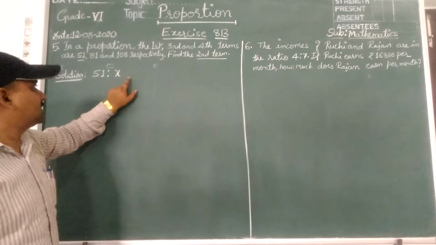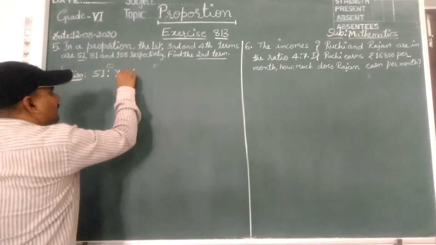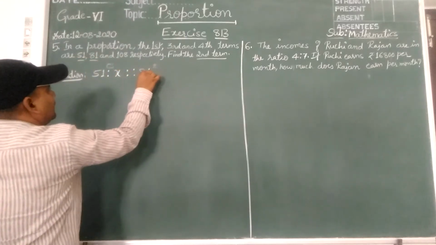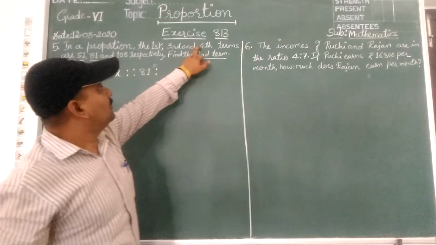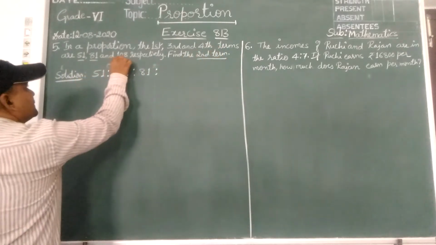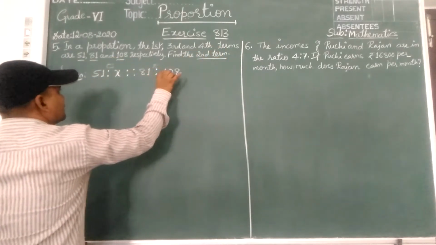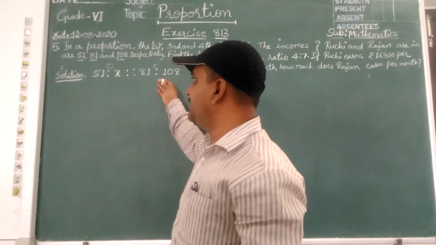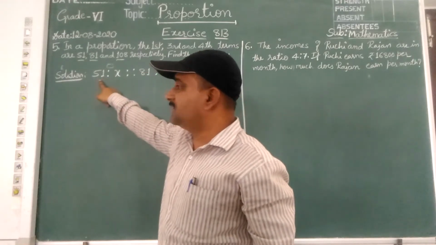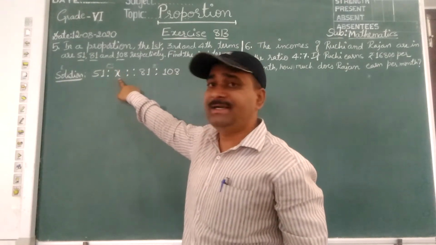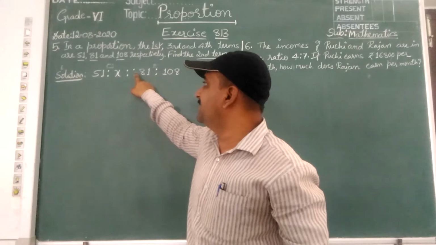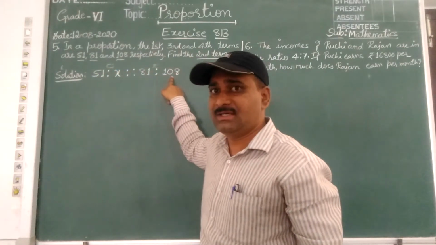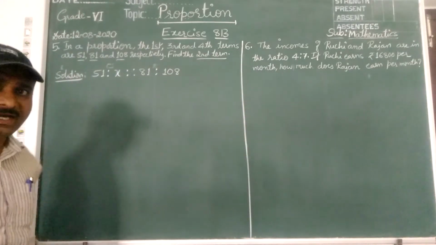Third term is 81. Fourth term is 108. Children, read the question, that is a word problem, and write it in the proportion. First term is given 51, second term x, third term is given 81, and fourth term is 108. After this, you know how to get the answer.